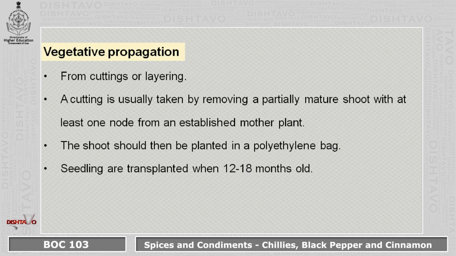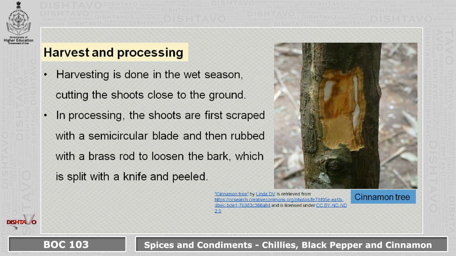The vegetative propagation is from cuttings or layering. A cutting is usually taken by removing a partially mature shoot with at least one node from an established mother plant. The shoot is then planted in polythene bags and the seedlings are transplanted within 12 to 18 months.